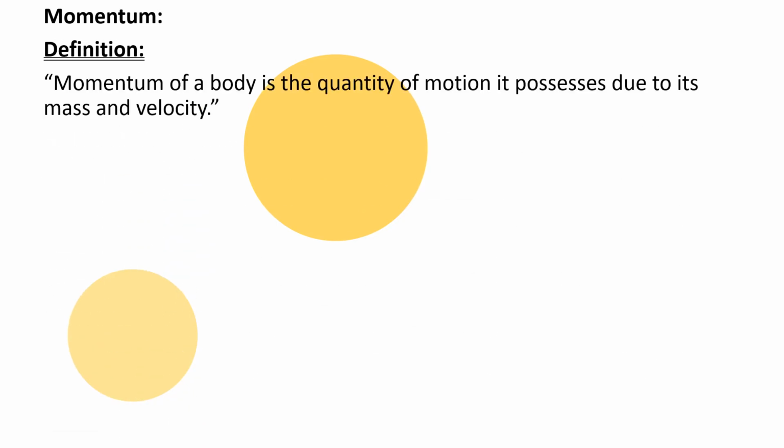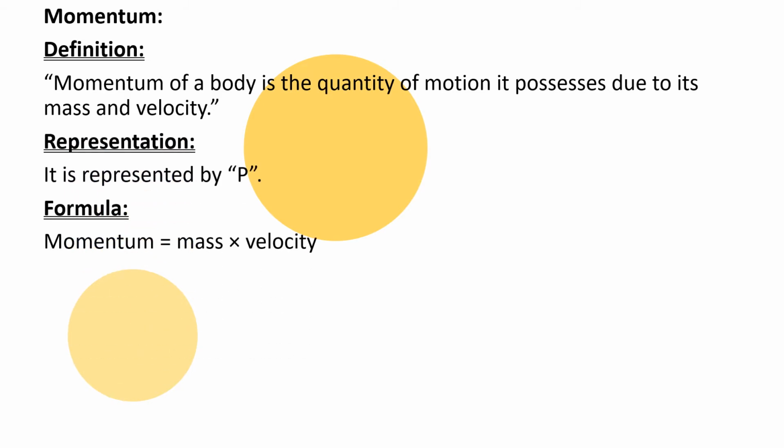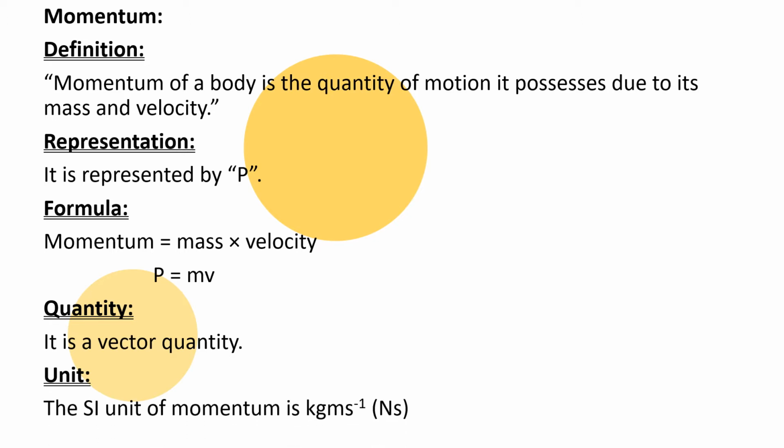Second term is momentum. Momentum of a body is the quantity of motion it possesses due to its mass and velocity, represented by P. The formula is momentum equals mass multiplied by velocity, P equals mv. Momentum is a vector quantity. The unit of momentum is kilogram meter per second, and it is also called Newton second.